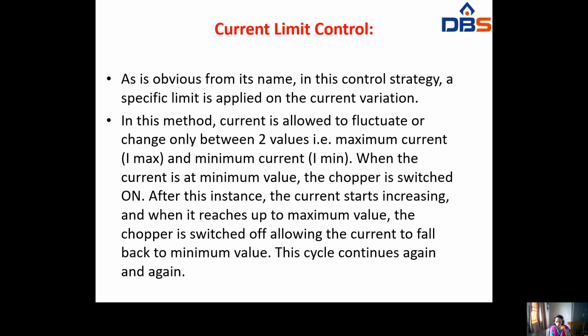So in current limit, the name itself says that it is a control strategy. Here the current will fluctuate between two values, that is maximum current and minimum current. When the current is at minimum value, the chopper is on. After this instant, the current starts increasing and reaches the maximum value, and the chopper is switched off, allowing the current to fall back to minimum value. So this cycle continues again and again.